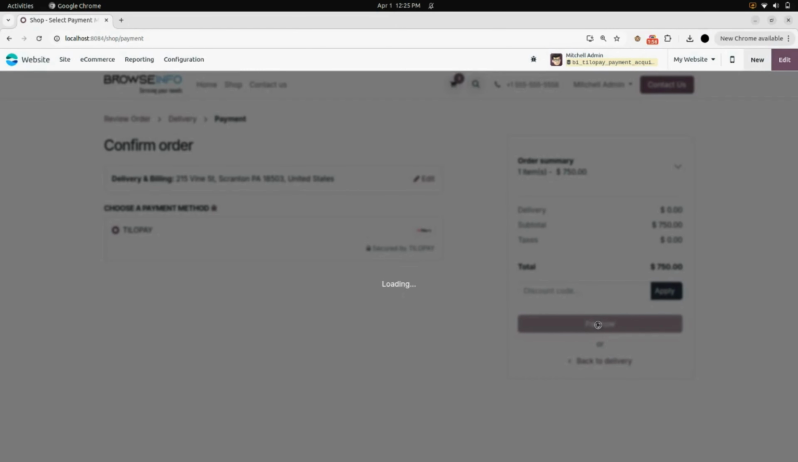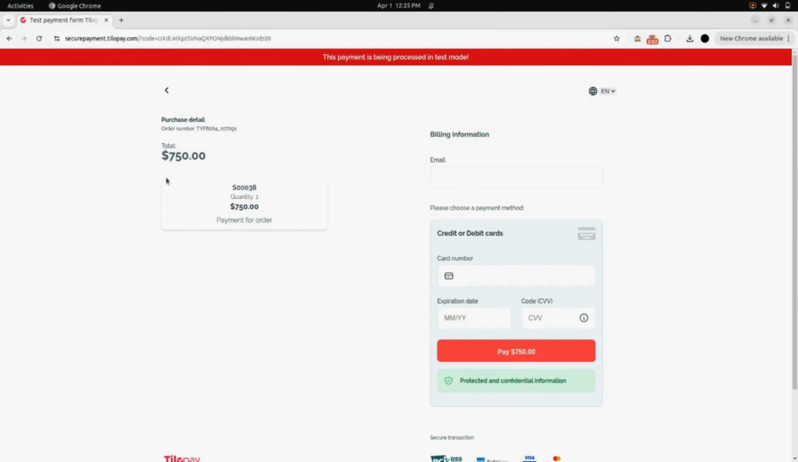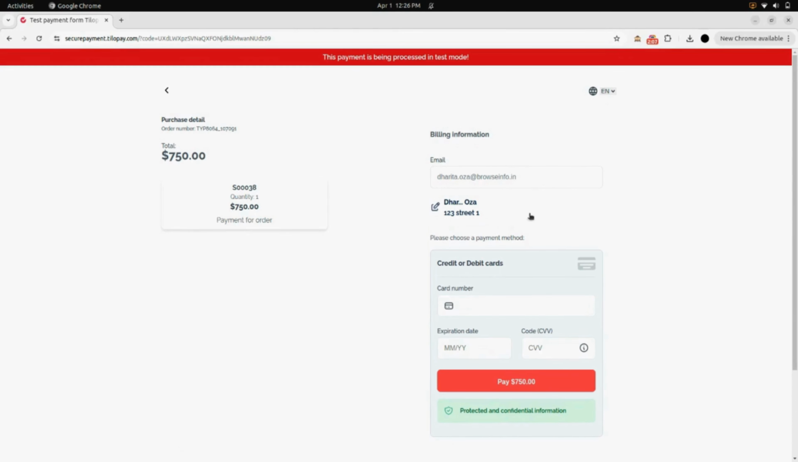Here you can see that you will be redirected to the page for the payment. Here you can see the total amount. Now fill in an email here and here you can see the email is done. Now add your card details in here. Add your card number, your expiration date and your CVV. After that, click on pay.